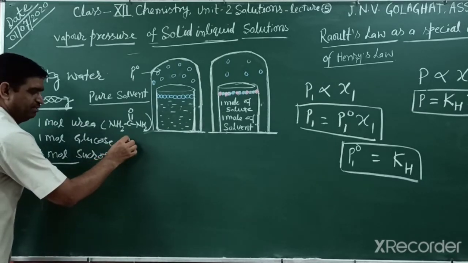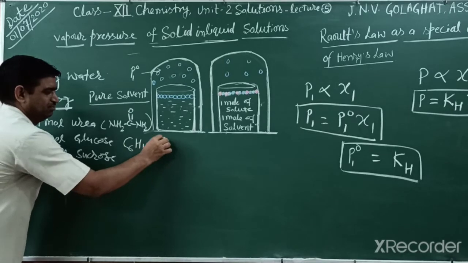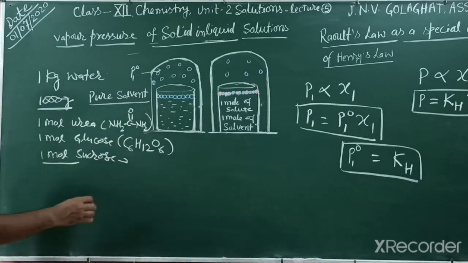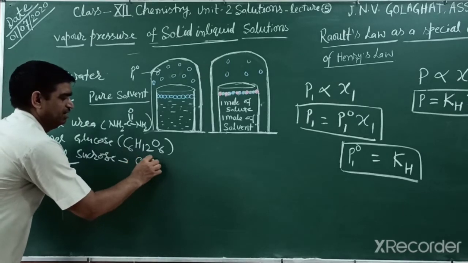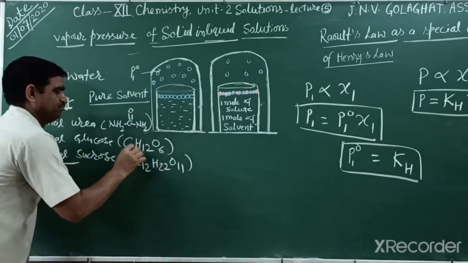Glucose is also covalent, C6H12O6. Sucrose, cane sugar, is C12H22O11. These are molecular formulas.